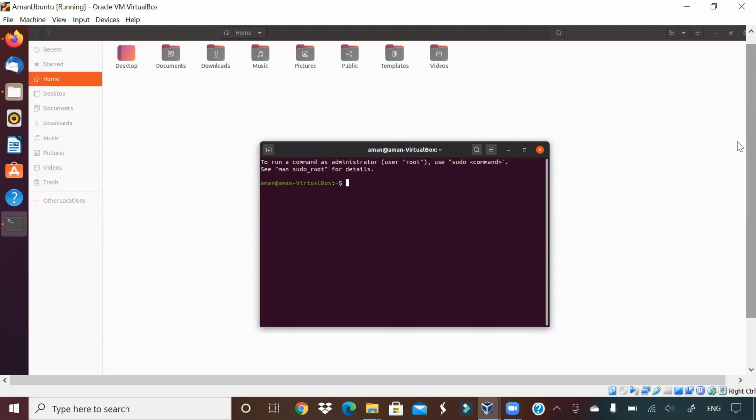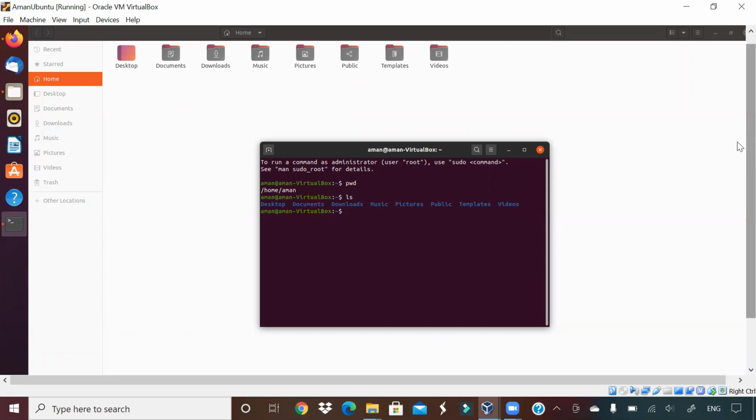The very first command you should be aware of is pwd. Pwd is present working directory. So what is my present working directory? Home Aman, which means the directory which I am showing you in the background is my present working directory. So what are the files present in this working directory? Let's do ls. Ls will give you all the folders and files in your working directory.